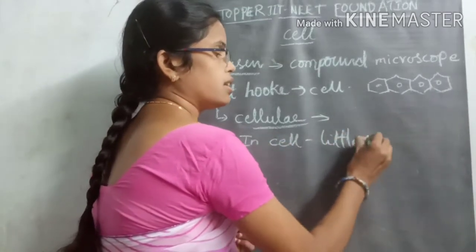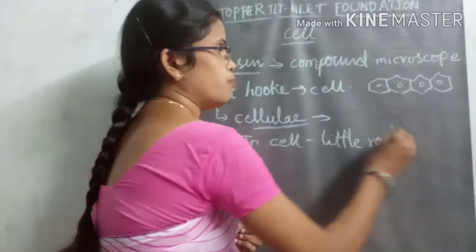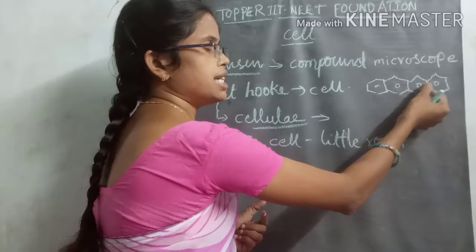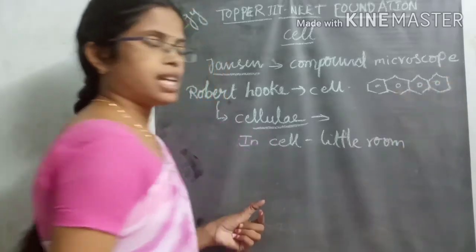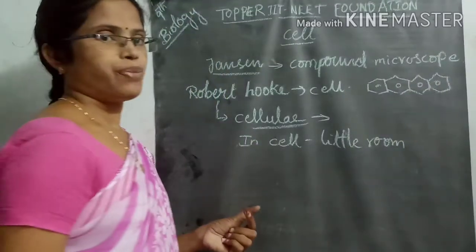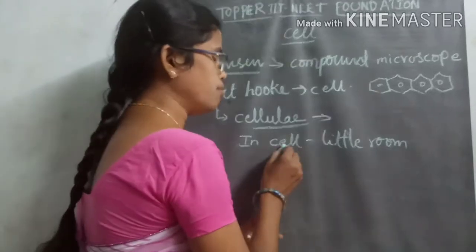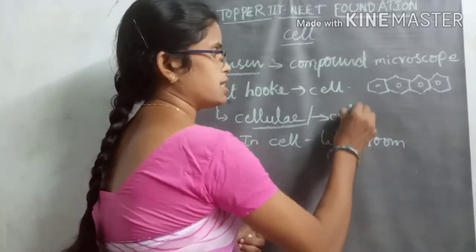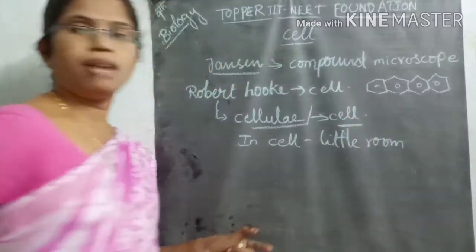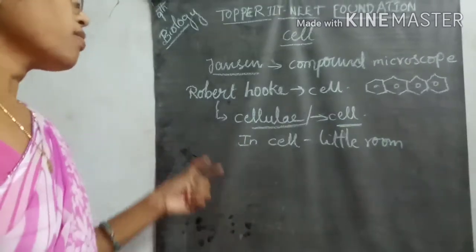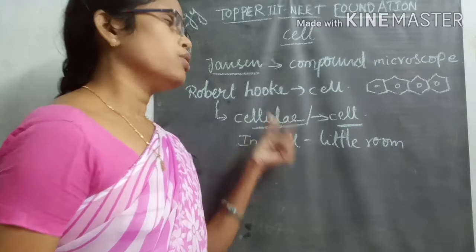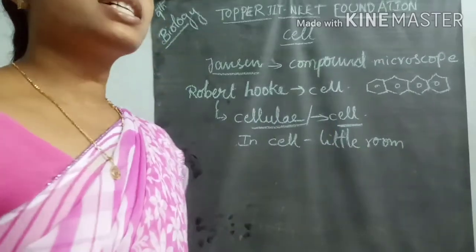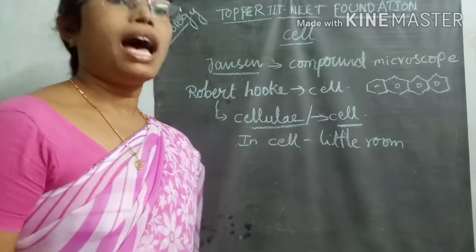He observed small, little room-like structures in the plant body. So he later named the cellulae as cell. What is that name? Cell. Like that, Robert Hooke first observed the cell in the bark slices of the plant.